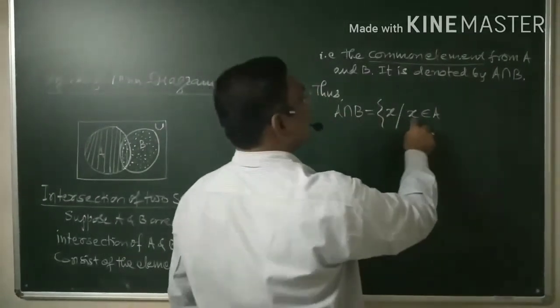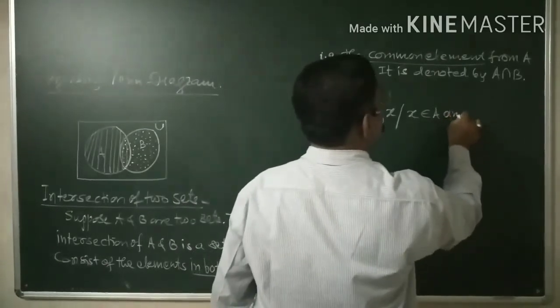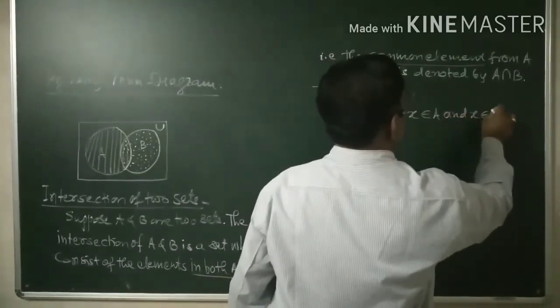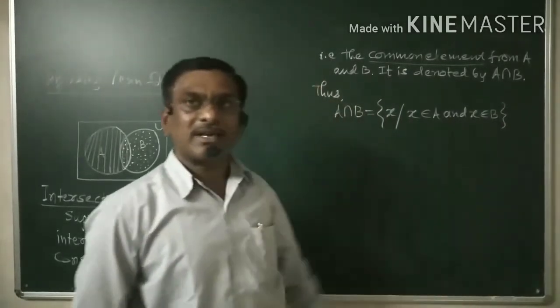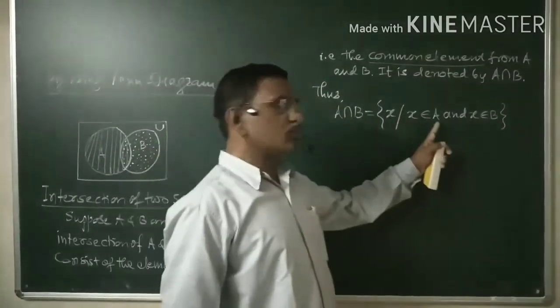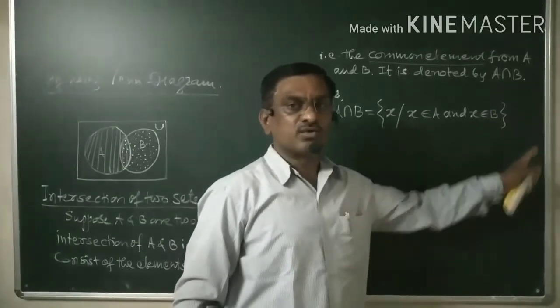It means x belongs to A and x belongs to B, or instead of 'and' we can use the words 'as well as': x belongs to A as well as x belongs to B.